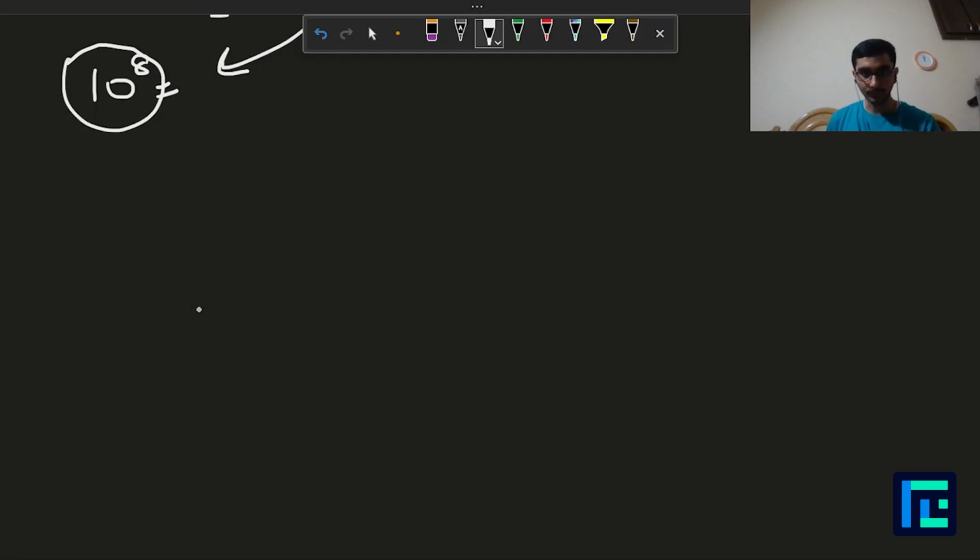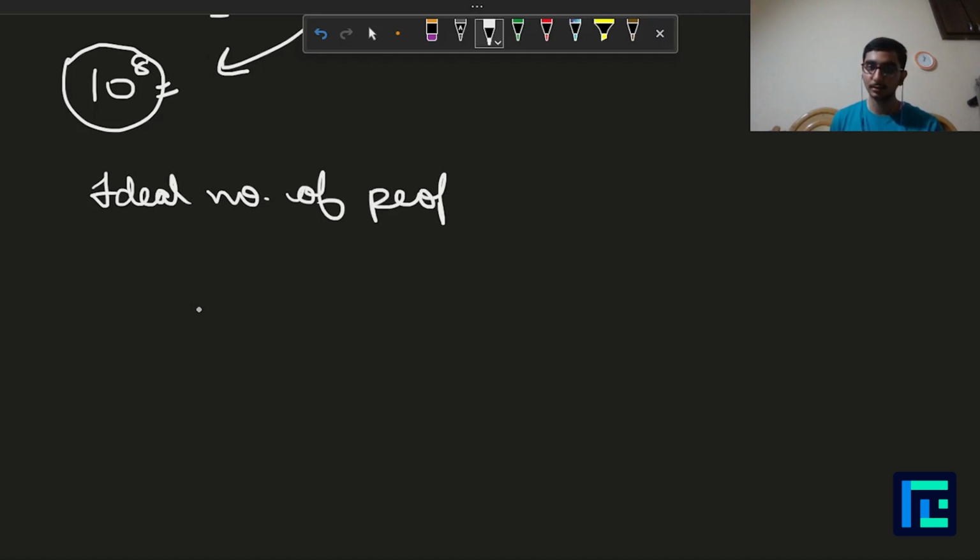So, before discussing the actual algorithm, we need to figure out what would be the ideal number of people in a group. We need to figure this out because in any case, we need to maximize the number of groups, right?